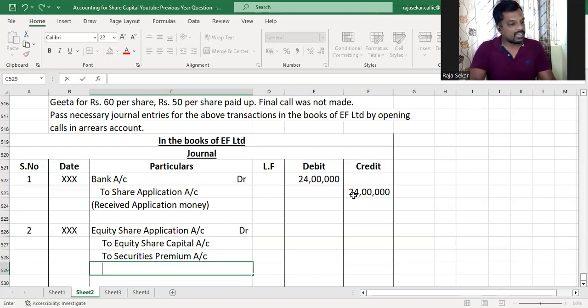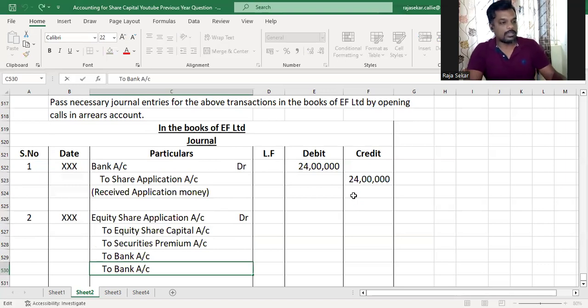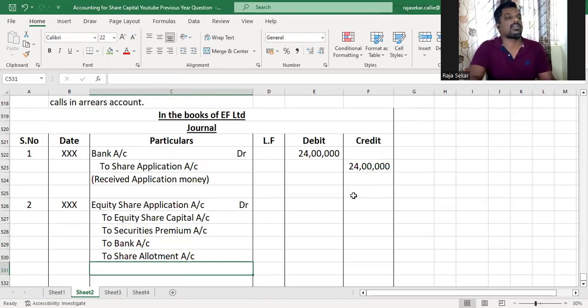And then we have rejected certain applications, as we read from the problem, like 20,000 shares were rejected, right? So we have to refund the application money, so to bank account, and whatever is left has to be adjusted against allotment, as the question instructs us to do. Shares allotted.